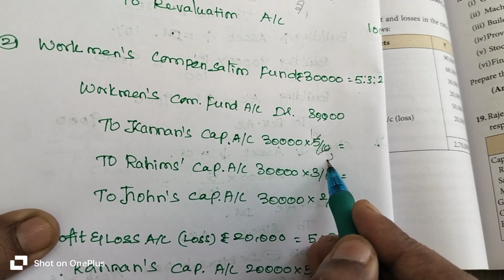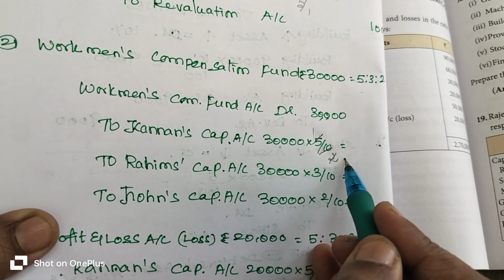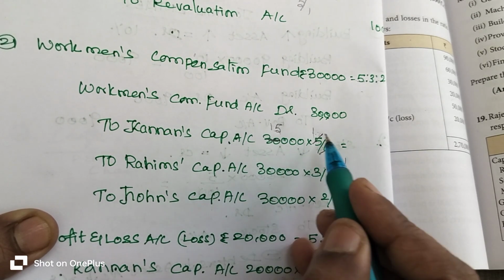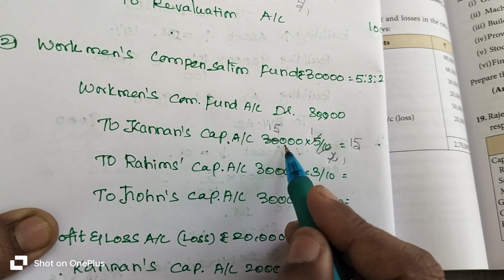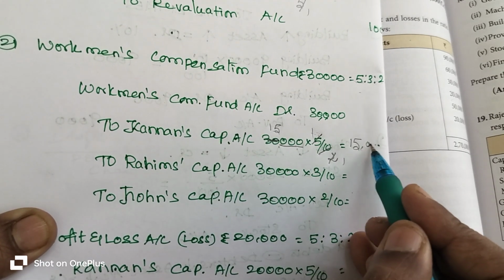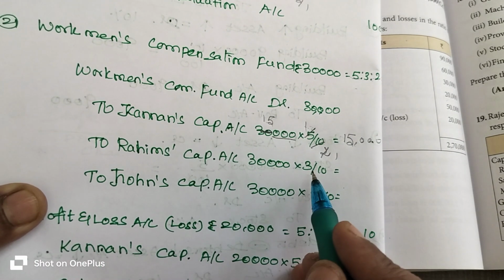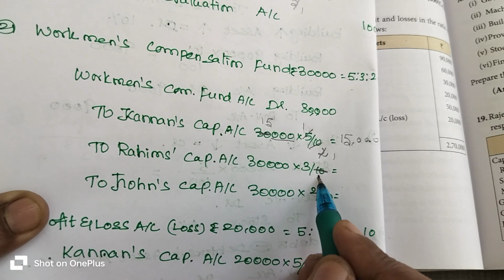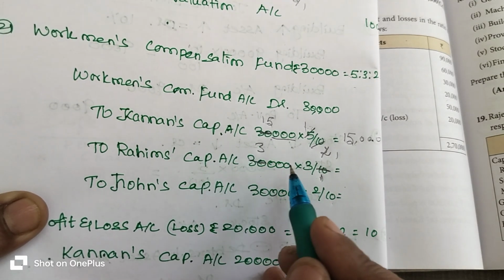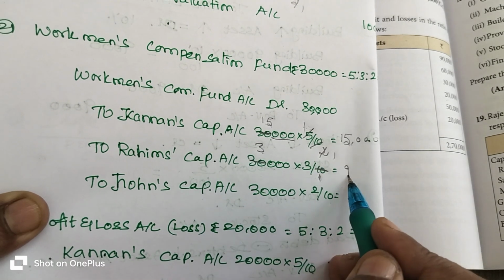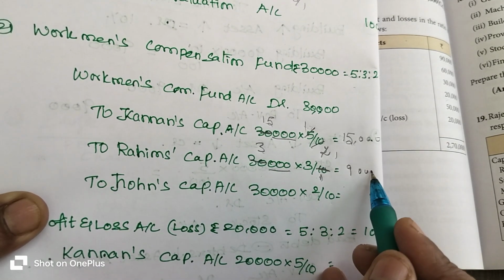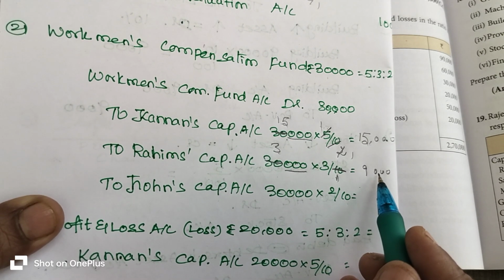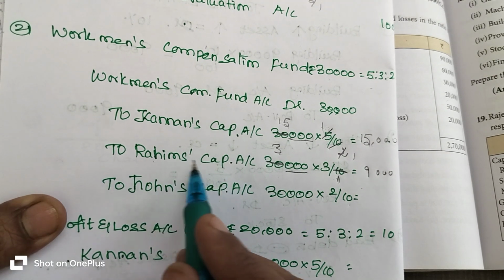Okay, now we have to cancel it. 1 5 is 5, 2 5s are 10, 1 2 is 2, 15 2s are 30. Got it? So 15 into 1s are how much? 15. 30 remaining here, it will be entered here. Okay, 15,000 rupees. Similarly, 1 10 is 10, 3 10s are 30. Okay, so 3 3s are 9. 30 is to be added here. Okay, 9,000 rupees workman compensation fund distributed to Rahim's capital account.